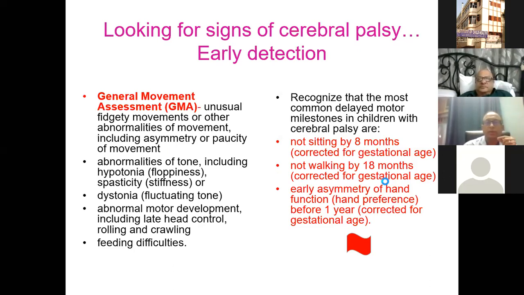And to recognize the most common delayed motor milestones in a child with cerebral palsy, because these are the red flags. What are they? Not sitting by 8 months of corrected gestational age, not walking by 18 months of corrected gestational age, and early asymmetry of hand function before 1 year of corrected gestational age. So these are the red flag signs, and if you have these, then most likely your child is heading for a diagnosis of cerebral palsy.